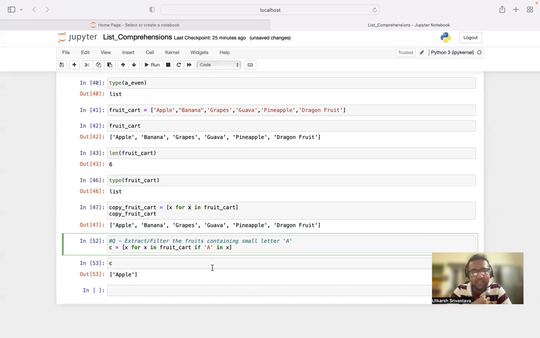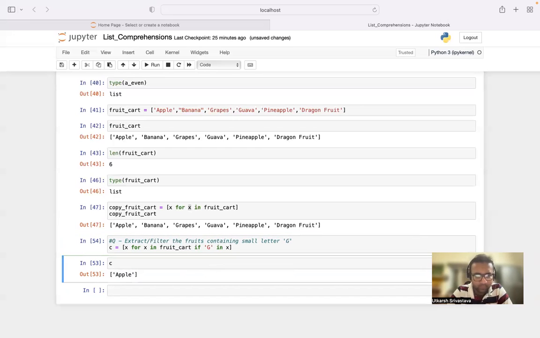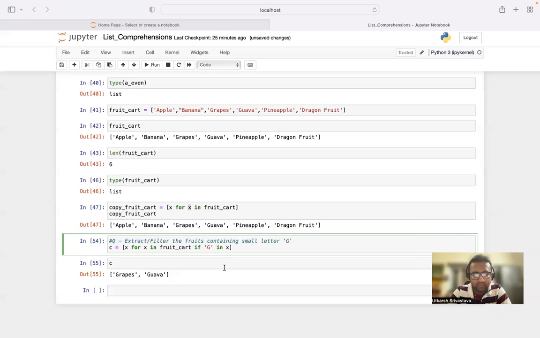Now, let's check for capital G. Let's change the question. Let's check for capital G, whether it consists of that or not. Yes, capital G is there in grapes and guava. Now, let us check for small le, whether small le is there or not. Yes, small le is there in apple and in pineapple.